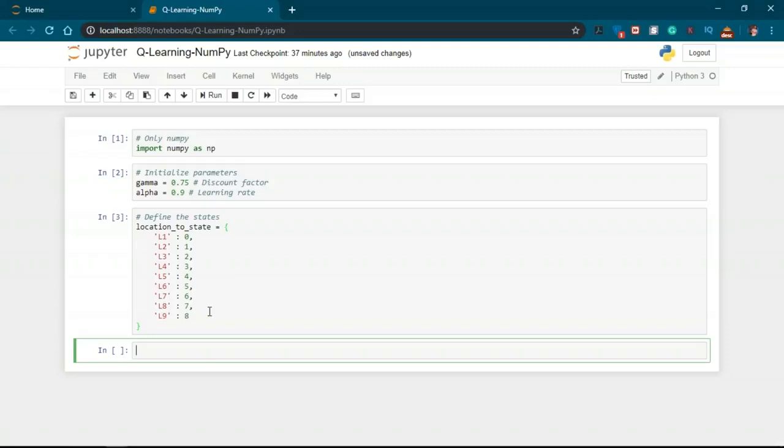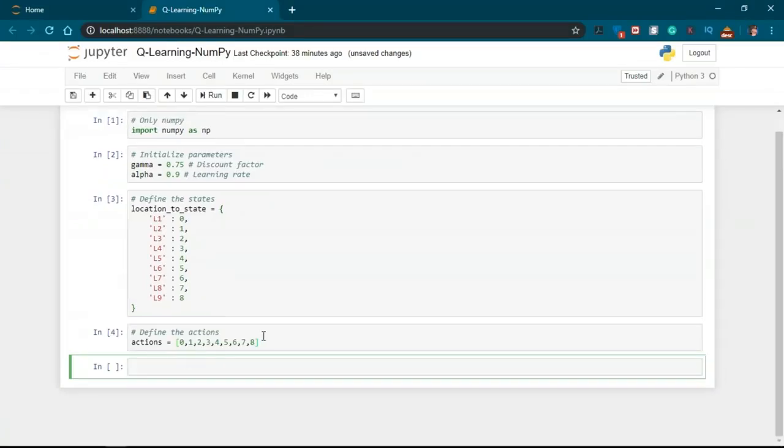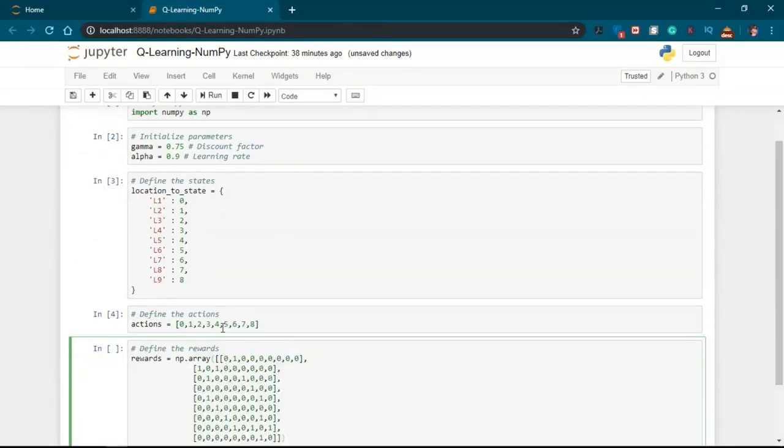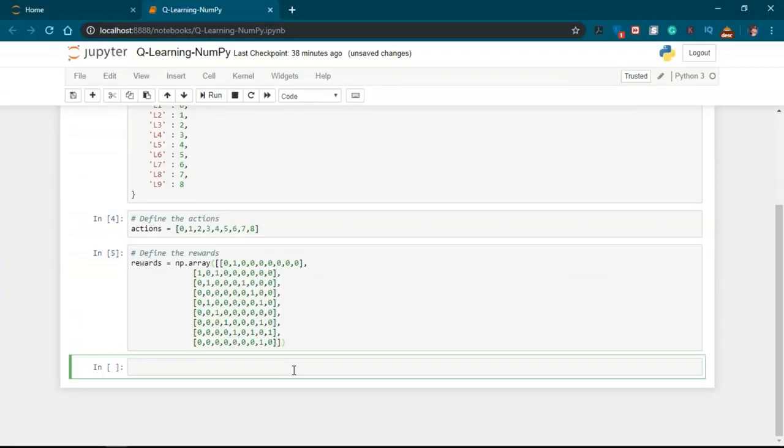Now the next step is to define the actions, which, as mentioned above, represent the transition to the next state. As you can see here, we have an array of actions from 0 to 8. Now what we're going to do is define the reward table. As you can see here, it's the same matrix that we created just now, that I showed you. If you understood it correctly, there isn't any real barrier limitation as depicted in the image. For example, the transition L4 to L1 is allowed, but the reward will be 0 to discourage that path. Or in tough situations, we add a -1 there so that it gets a negative reward.